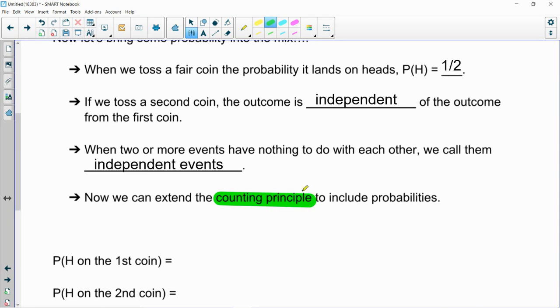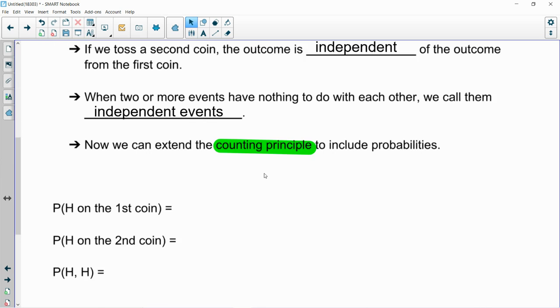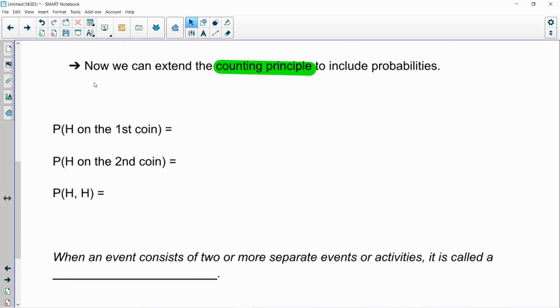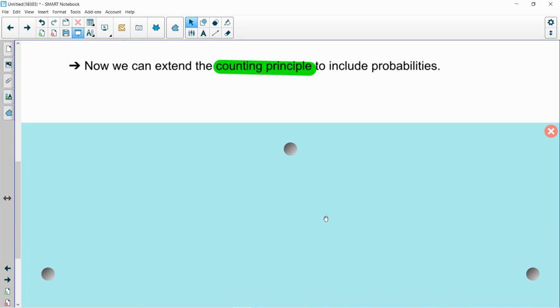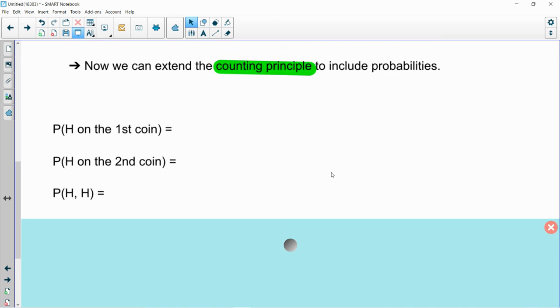Now, because we have independence, or with each example, we're going to make sure we have independence, the events do not affect each other, we're going to be able to use that counting principle with probabilities. Okay, so let's take a quick example.